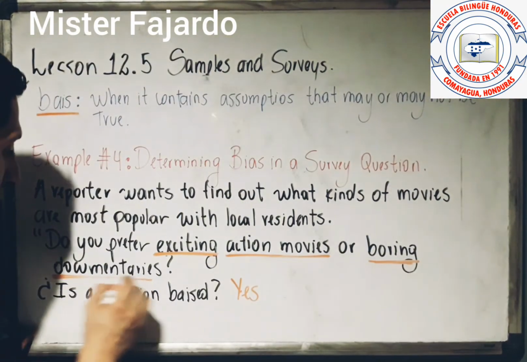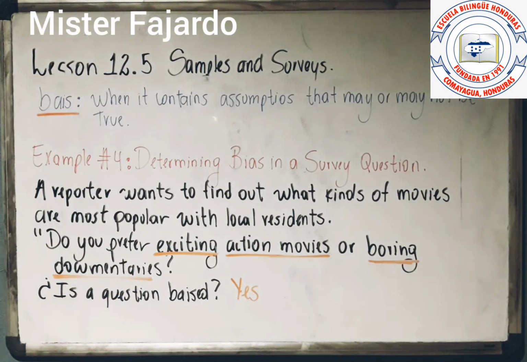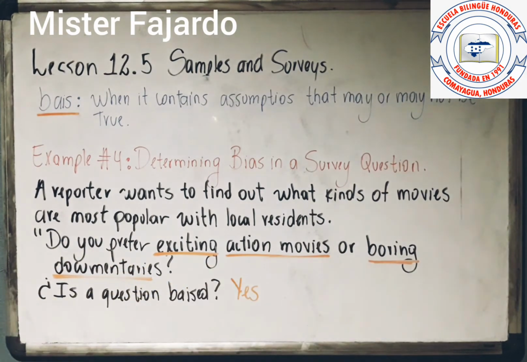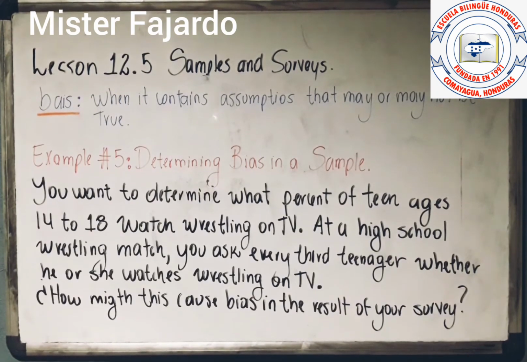And you are going to try to suggest to the people that exciting action movies are better than boring documentaries. That means that it's a biased question. And you need to be careful with that, because maybe you can answer questions that you know are biased. It's really easy to understand. Now we are going to do the last example of this lesson. In the last example of this lesson, we are going to determine if we have a bias in a sample, okay?